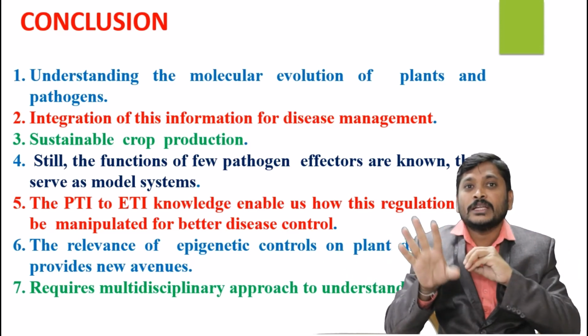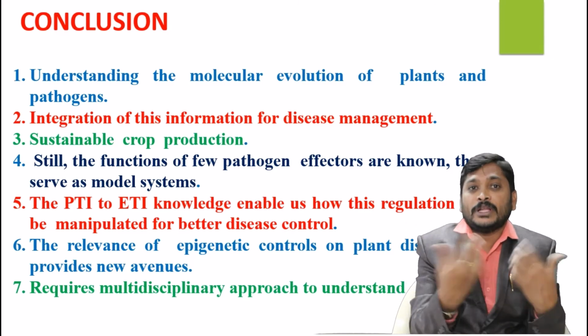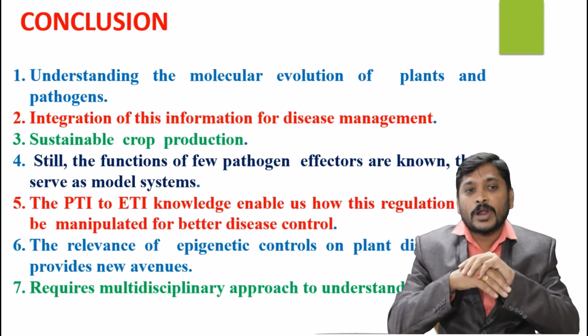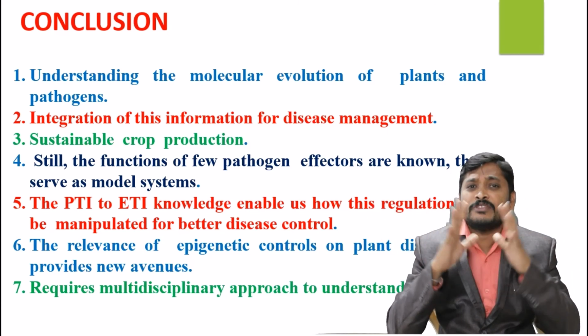How the environment and other molecular systems change and adapt should be learned properly. And integration of information for disease management is very important.